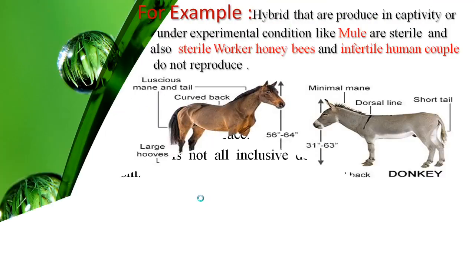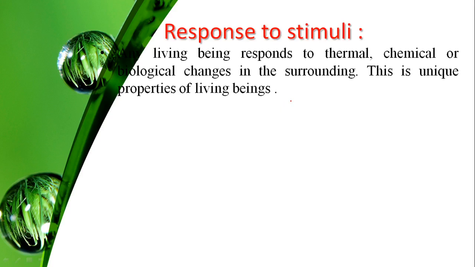After that, the next phenomenon we see is that as the body loses its capacity to perform metabolism, the organism dies. The last one is response to stimuli. So what about this response to stimuli? Any living organism responds to thermal, chemical and biological changes in the surroundings. These are unique properties of living organisms.